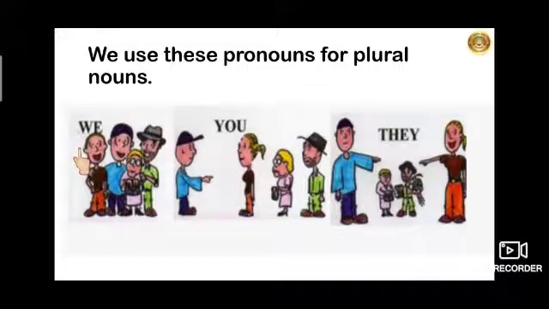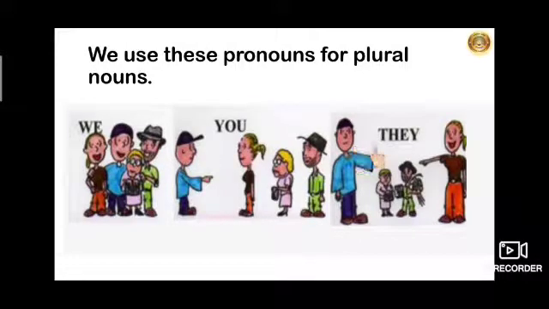We is used when I am talking about myself along with others. In other words, we is used when you're talking about more than one person, including yourself. Means in this group, if you are included, then you can say like we all love to eat cake or we are friends, like that.